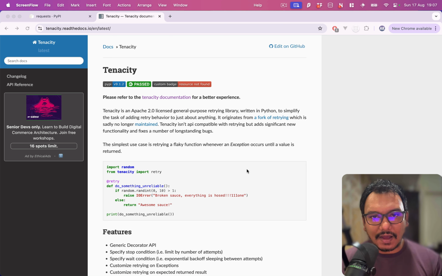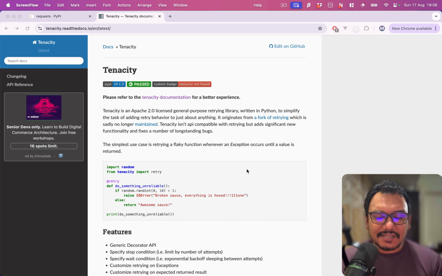Now, things do happen. I have seen multiple instances where there are some APIs which are not very reliable. You may make a call, it will fail for the first time, or maybe it is not available, and then you make a second call, and most of the time you get a success.